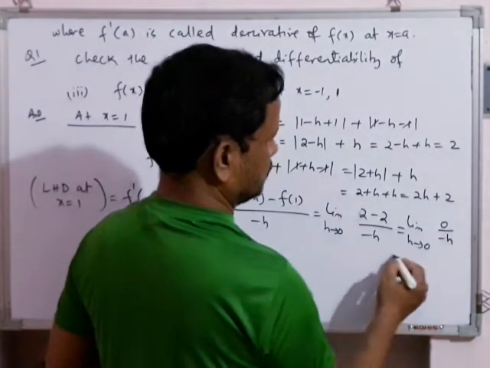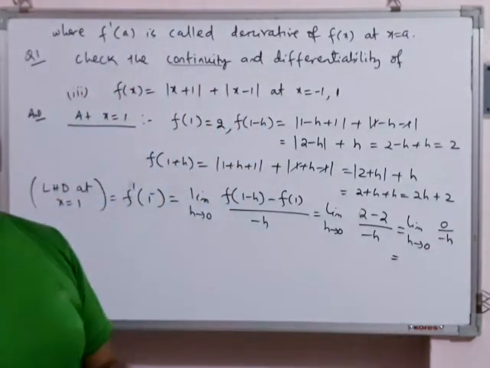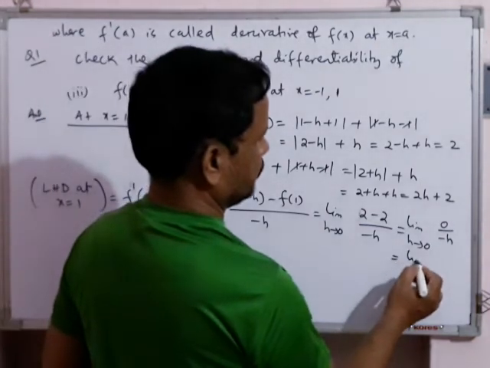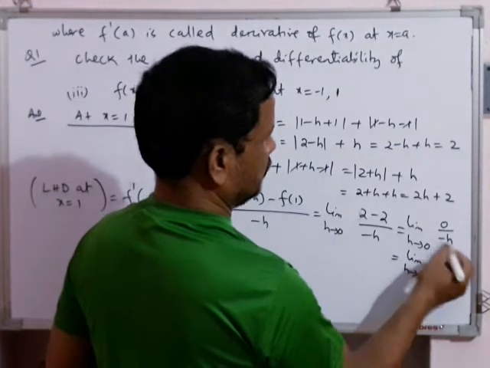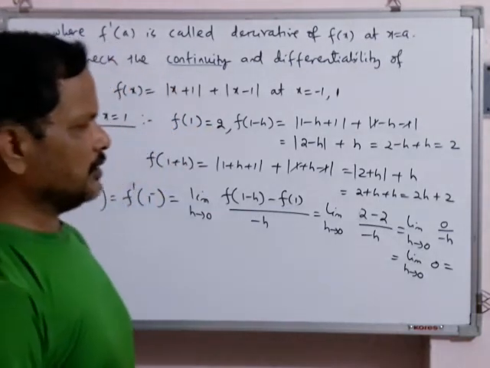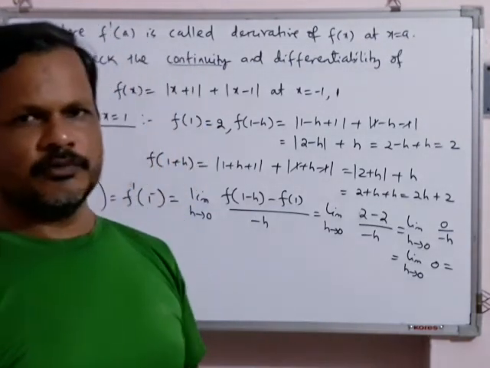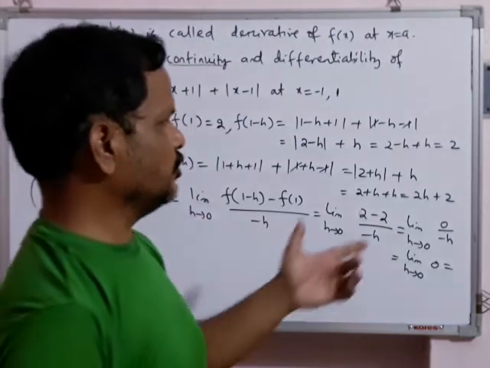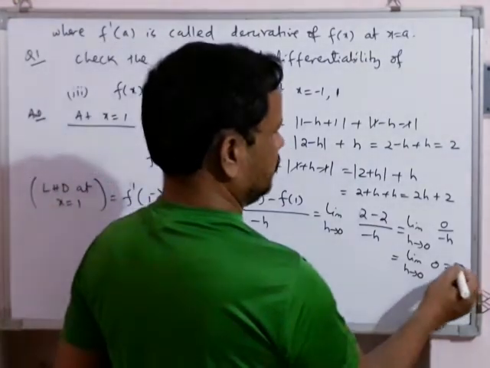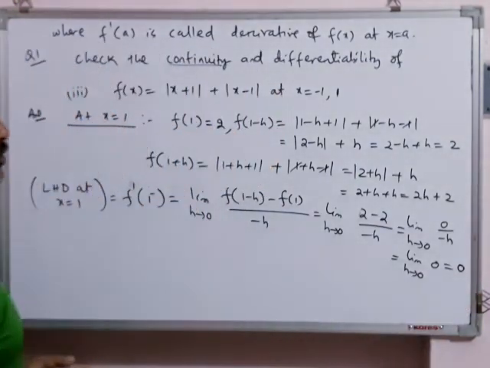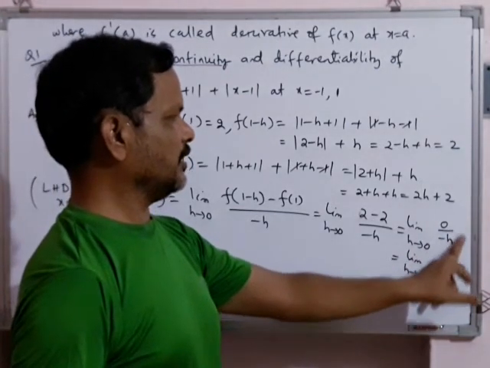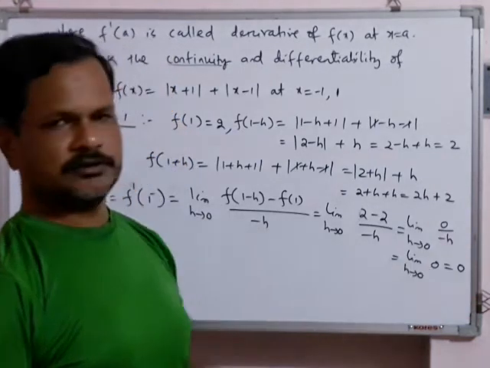Students, this is 0 by -h. If we simplify 0 by -h, that will obviously be 0. 0 by any non-zero quantity is 0. You are getting it, students? If 0 by 1 comes we write 0, if 0 by 2 comes we write 0, similarly 0 by -h we will write 0. So the limit as h tends to 0 will be 0. Don't put h = 0 over here. First we have to simplify it. If we simplify, this 0 will come. 0 by -h is 0.